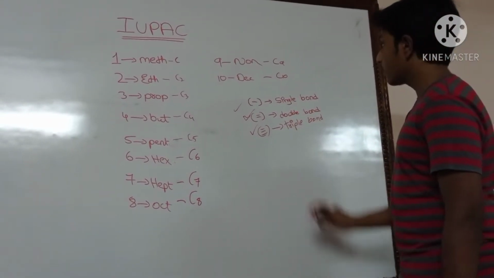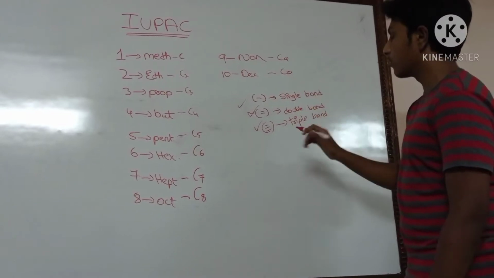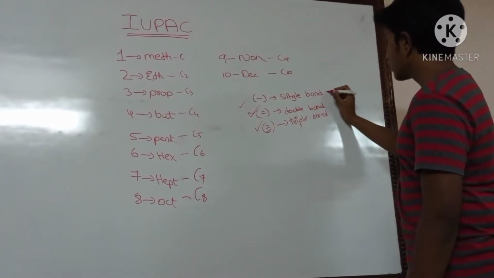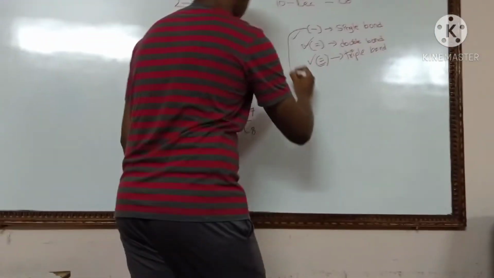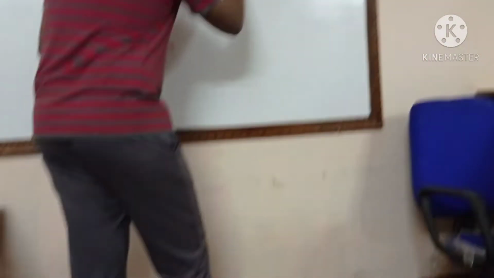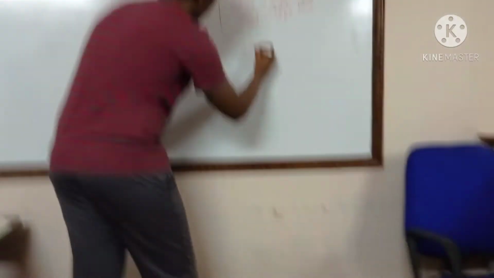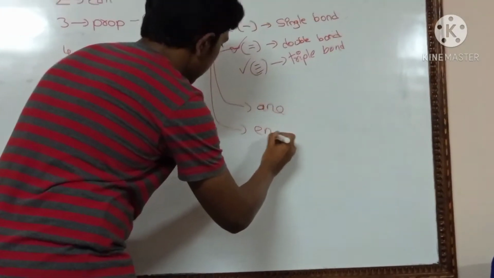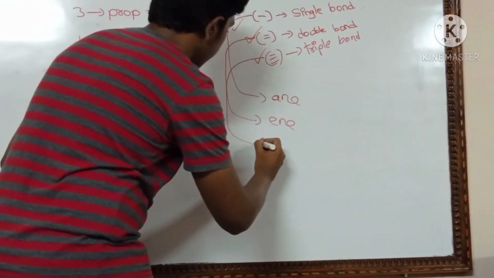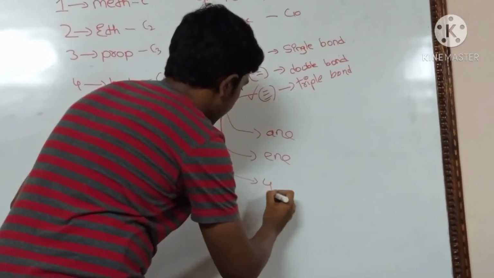And in IUPAC we name these compounds accordingly. I'm writing here. For single bond we use the word "ane," for double bond we use the word "ene," and for triple bond we use the word "yne."